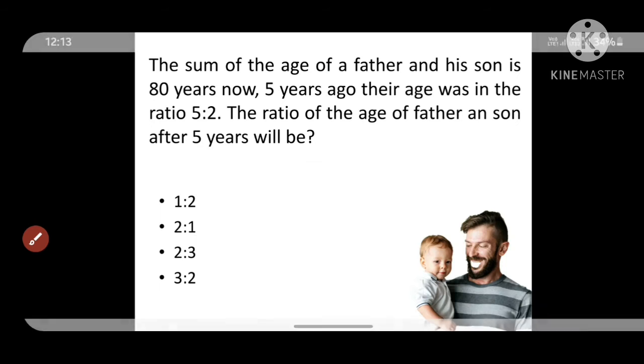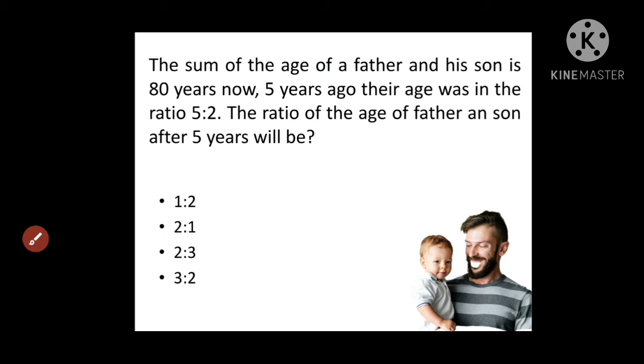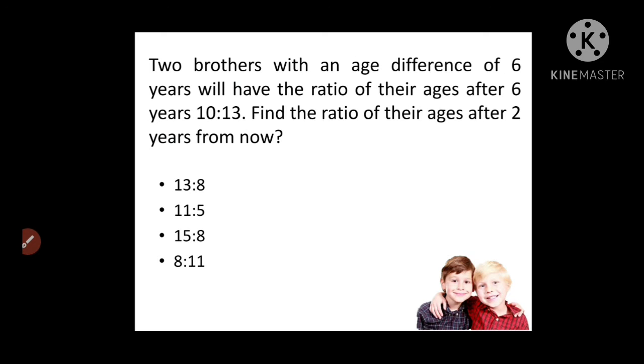Moving on to the question. There are two brothers with an age difference of 6 years. The ratio of their ages after 6 years is 10 is to 13. Find the ratio of their ages after 2 years from now.